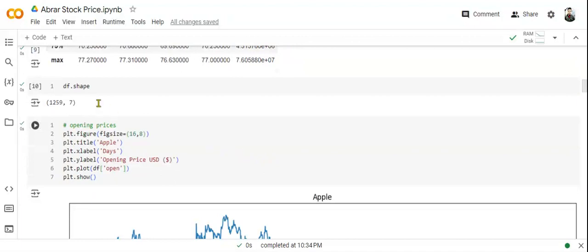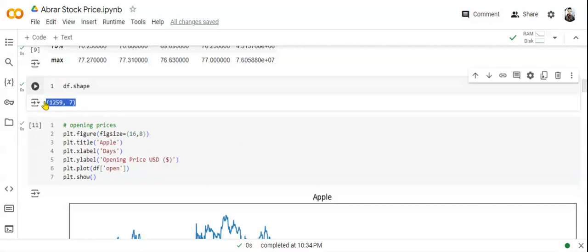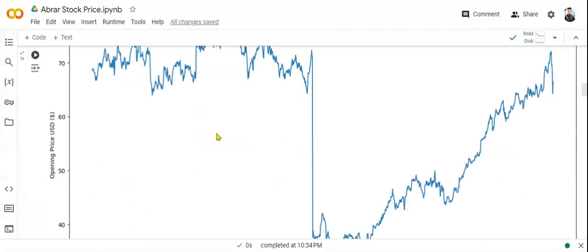Going next, we use .shape to see the total number of rows and columns. So we have 7 columns and 1259 rows of data. Here we use the opening price graph.